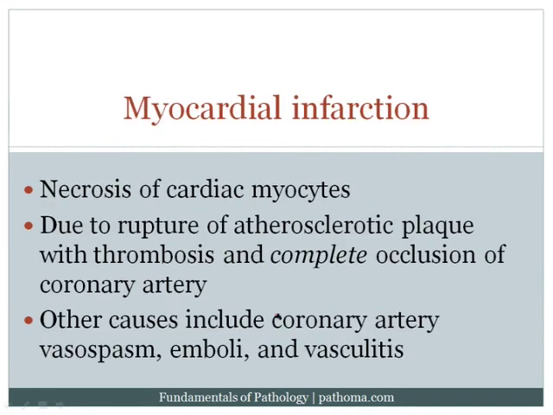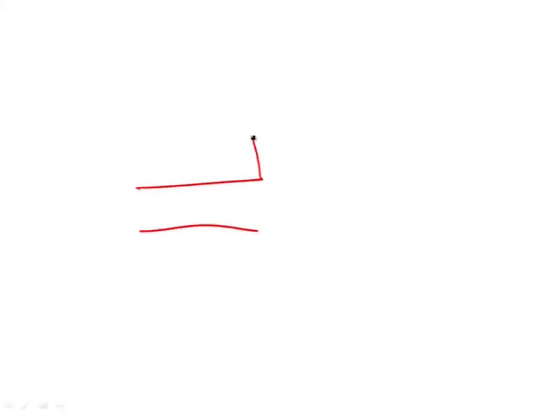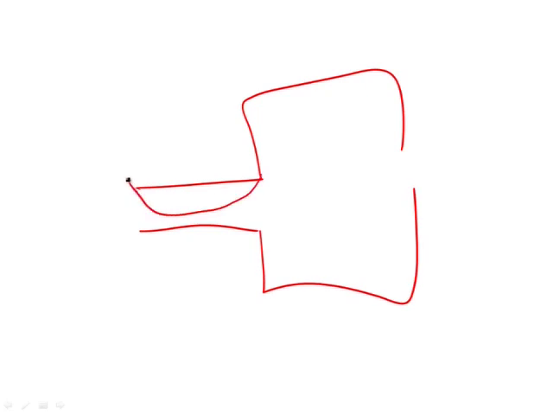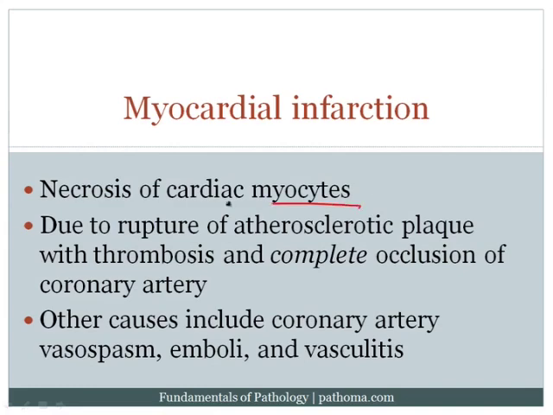The next of the ischemic heart disease syndromes is myocardial infarction. This is when you get necrosis of the cardiac myocytes, so you get irreversible injury and cell death. The classic way by which this occurs is rupture of an atherosclerotic plaque with, high yield, complete occlusion of the coronary artery. So the idea here is that this is the coronary artery going into the heart. You've got atherosclerosis, you get rupture at the neck. Now you get a complete thrombus, and this complete thrombus blocks off the blood supply, resulting in a lack of flow into the myocardium, which will then result in death of the myocardium after 20 minutes of lack of flow. And so then you'd get necrosis of the cardiac myocytes.